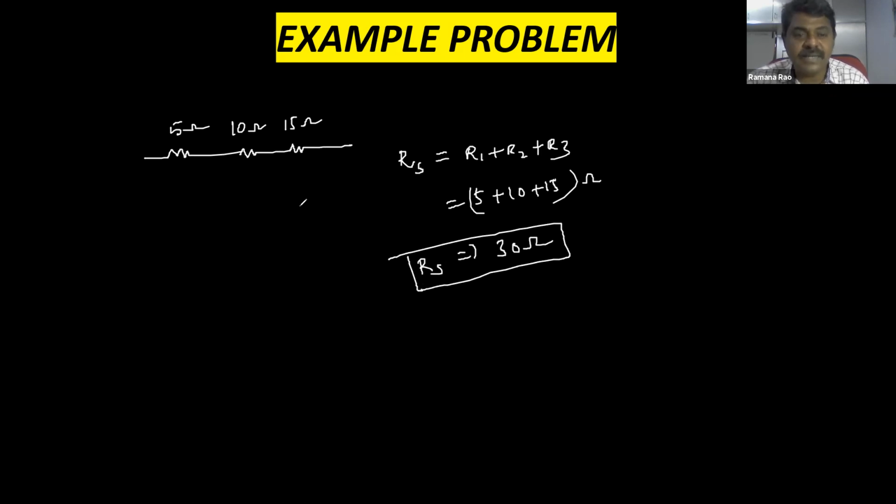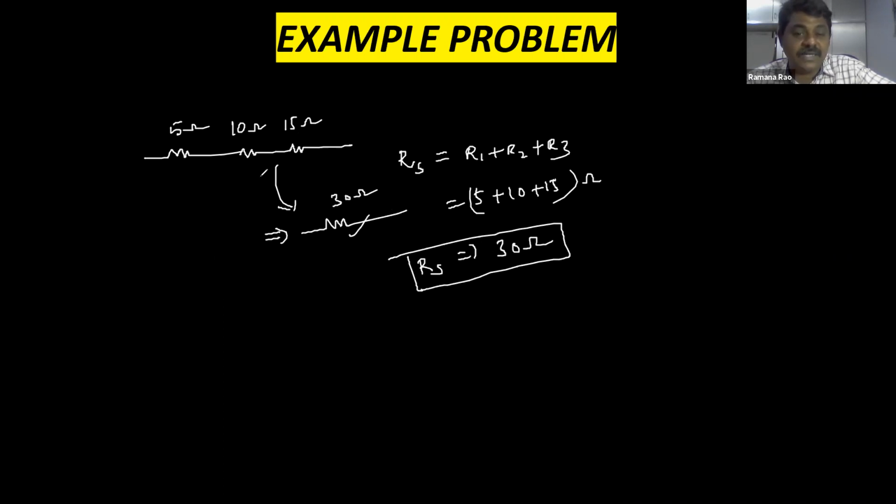Then what does it mean? By replacing all the three, this is going to be equivalent to a single resistor whose resistance is 30 ohm. That is the concept. So instead of three resistors which are connected in series, we are replacing them with a single resistor which is the equivalent resistance of 30.